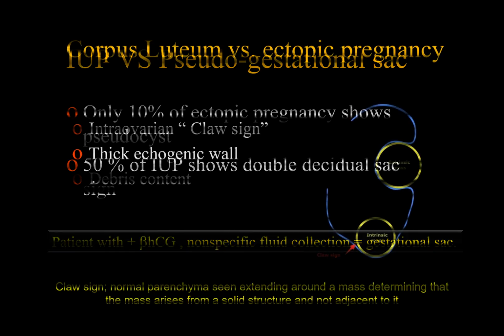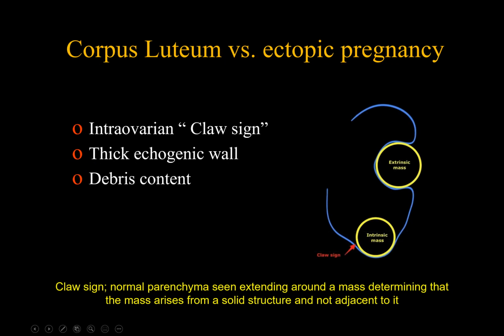Another confusion is to differentiate corpus luteum from ectopic pregnancy. And the cornerstone for this is to determine whether the lesion is intra-ovarian or extra-ovarian. Corpus luteum cyst is an intra-ovarian cyst showing a thin or thick wall, sometimes containing echogenic debris. You need to make sure it is in the ovary. This is given by what is known as the claw sign.